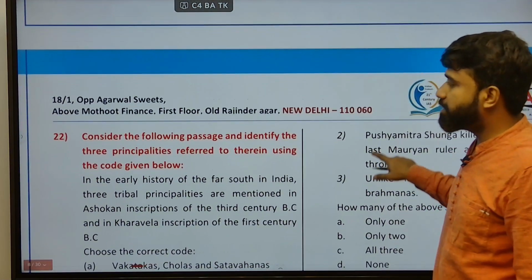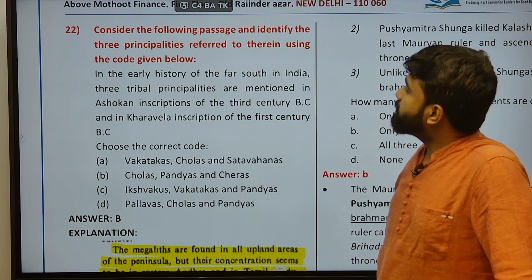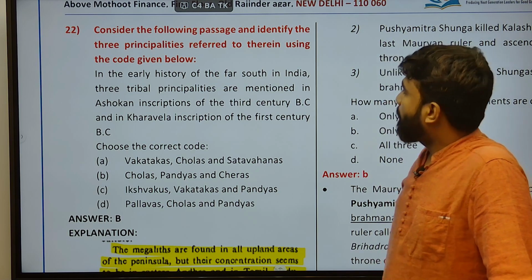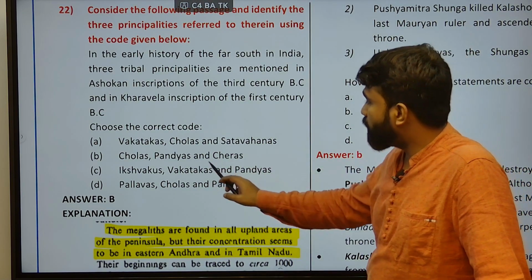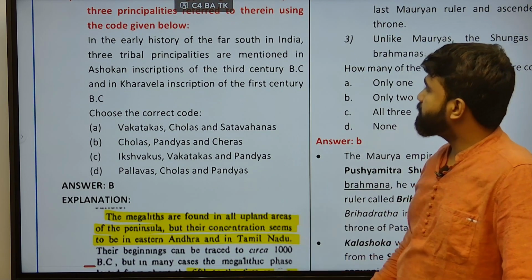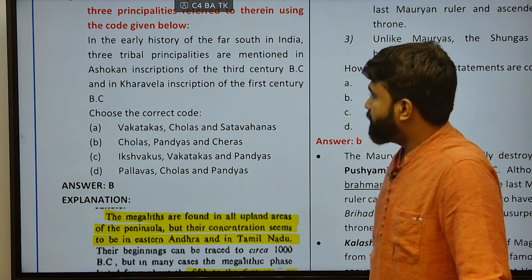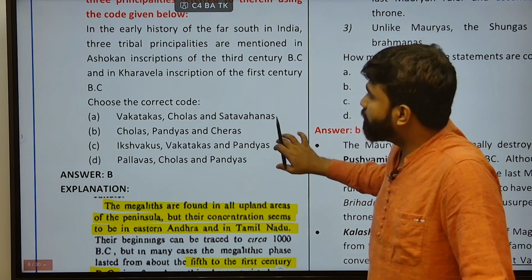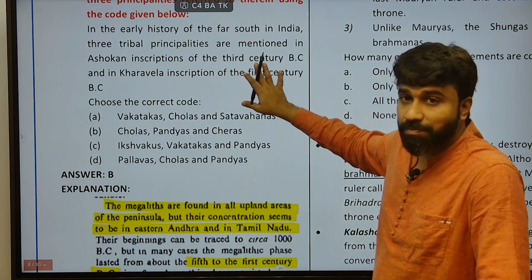CDS question 2016, Combined Defence Services question. Next, consider the following passage and identify the 3 principalities referred to there using the code given below. Here, Cholas, Pandyas, Cheras. In the early history of the far south of India, 3 tribal principalities are mentioned in the Ashokan inscription of the 3rd century BCE and in the Kharavela inscription of the 1st century BCE as well. The early history of the far south had 3 tribal principalities.